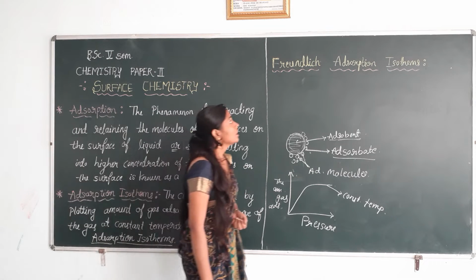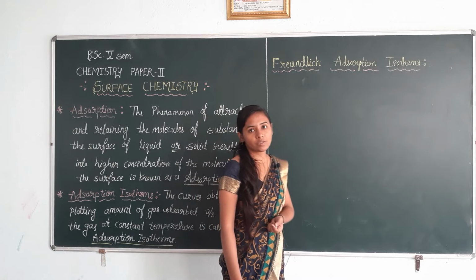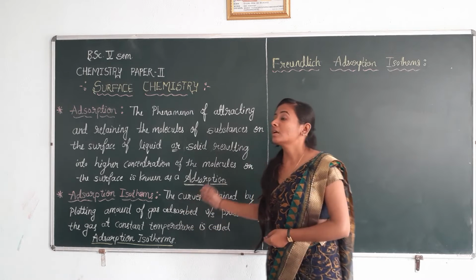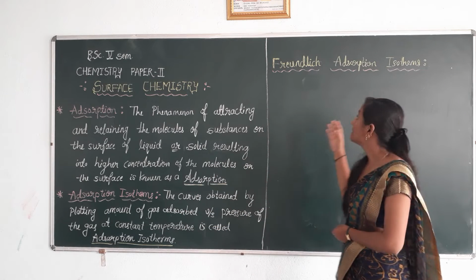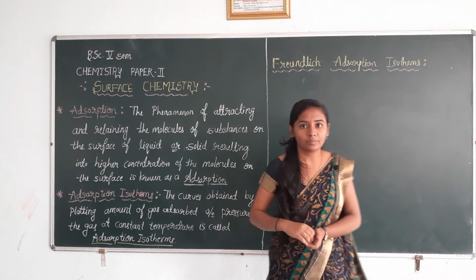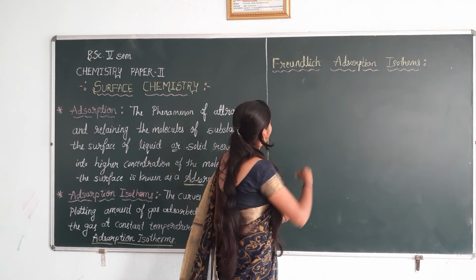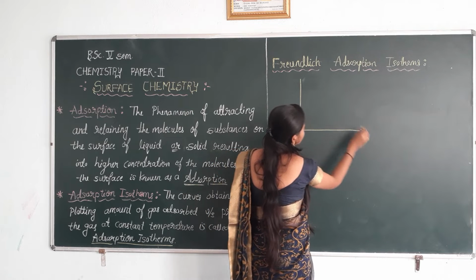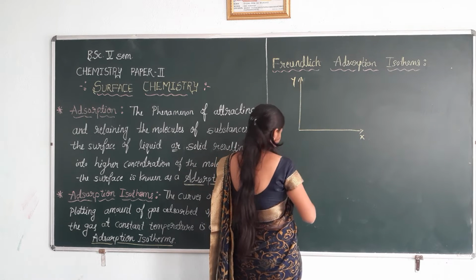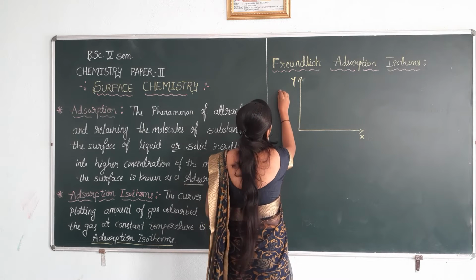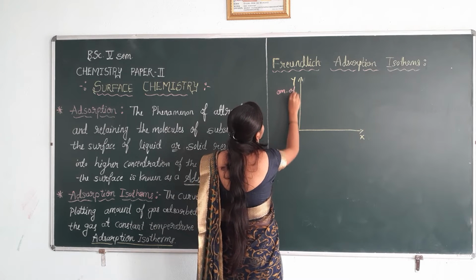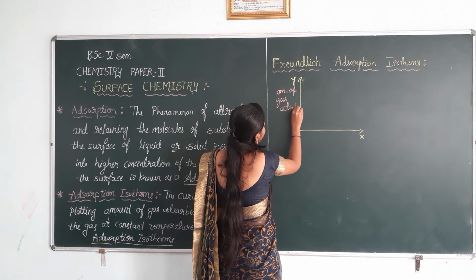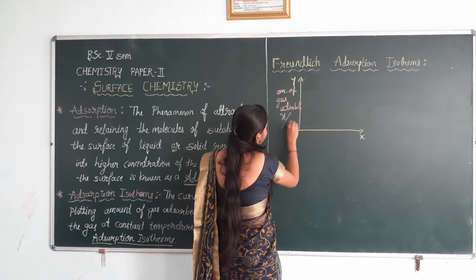Next one is the Freundlich adsorption isotherm. Based on this, the scientist Freundlich determined the Freundlich adsorption isotherm. There is one graph, this is the x-axis and this is the y-axis, and this one is the amount of gas adsorbed, that is x by m.